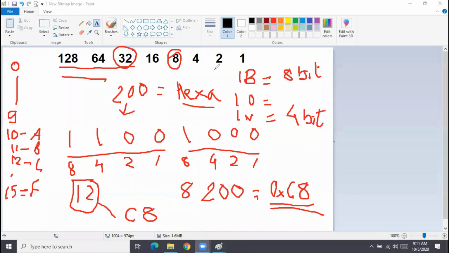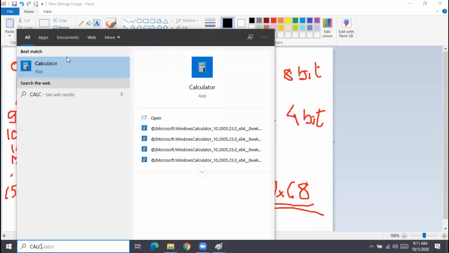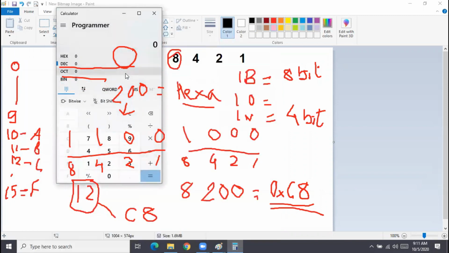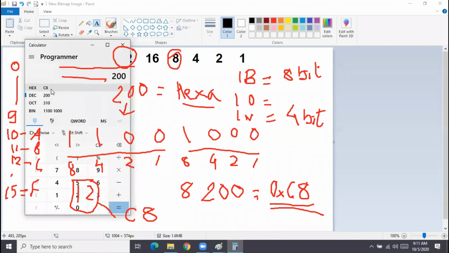Let us see now what I calculated. 200 is C8. Is it correct or not? And there you see it shows me all straight away. Decimal is like that. Binary is 11001000 over here. If you see, hexadecimal is C8.